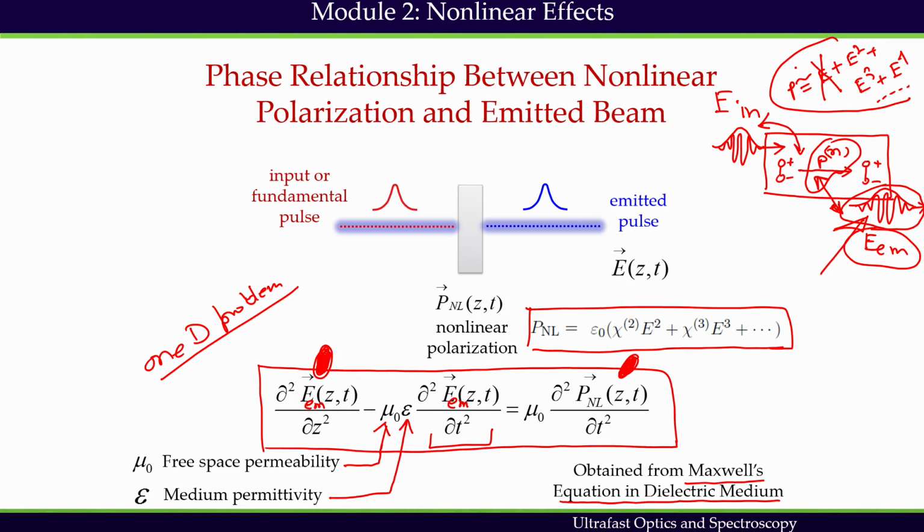This equation also suggests that nonlinear polarization, this one, acts as a source for the emitted field.